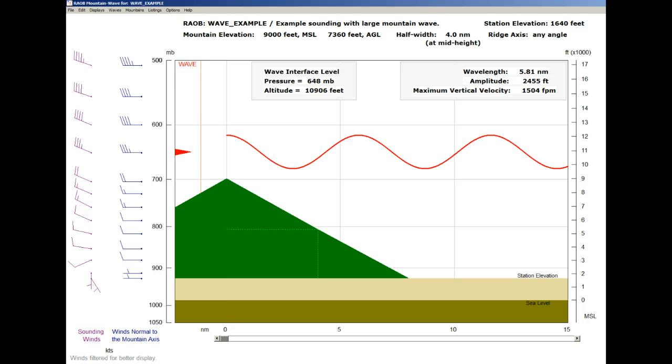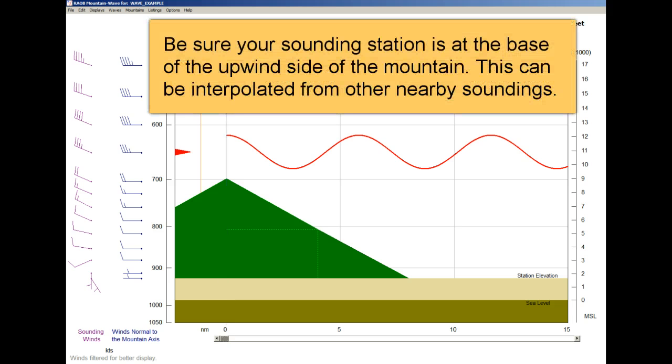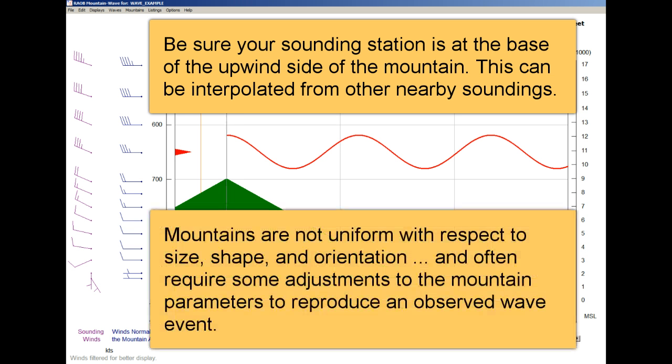Please note that mountain parameters that you enter may not reasonably reproduce an observed wave event. One source of error may be that your sounding was not located at the base of the upwind side of the mountain. Another more important reason is that in the real world, mountains are not uniform in size, shape, and orientation. It is because of these irregularities that manual mountain parameter adjustments are often needed. However, by systematically adjusting the mountain parameters until you get a good wave pattern match, you can then reasonably expect those parameters to produce realistic wave patterns for other soundings from that location.